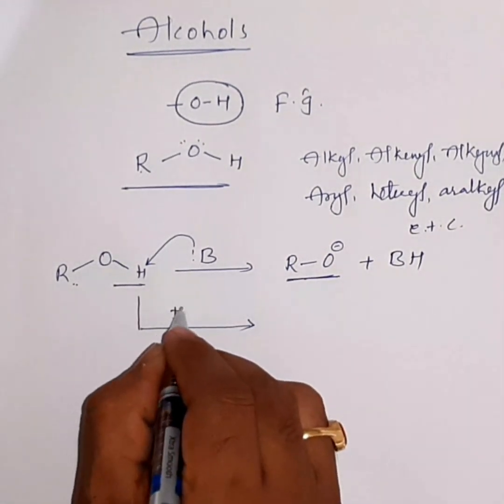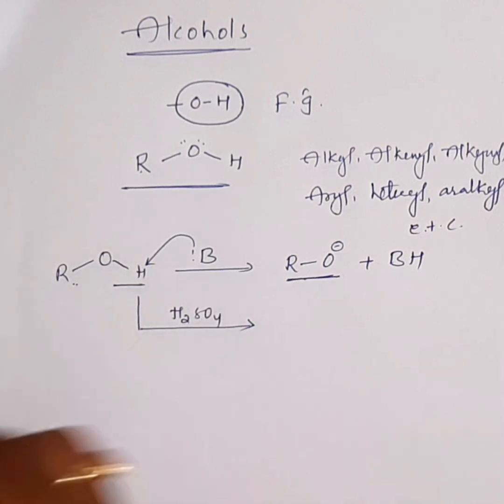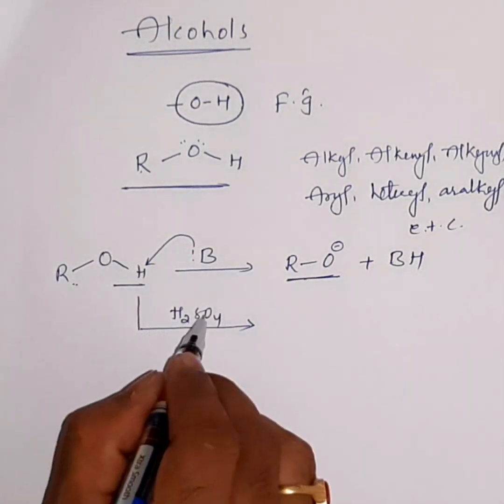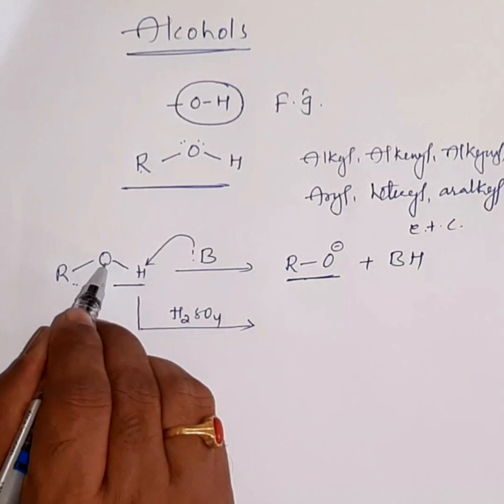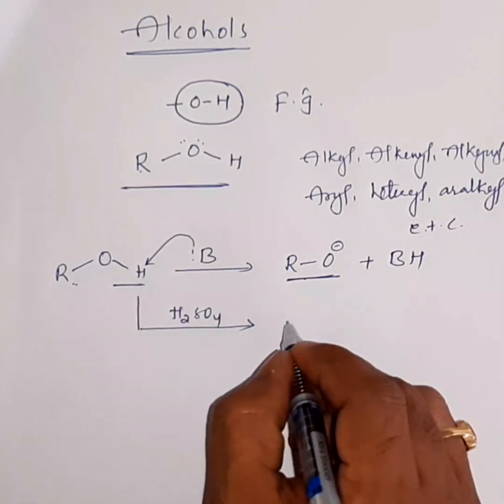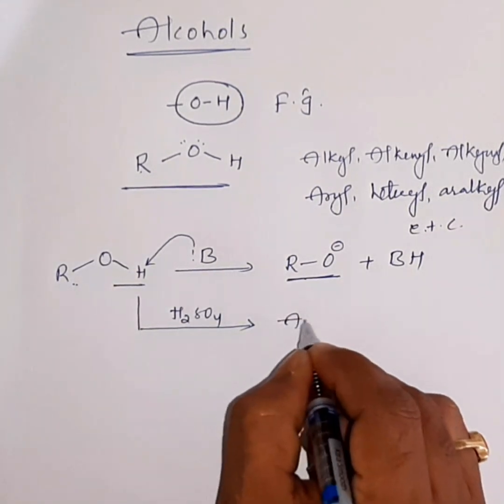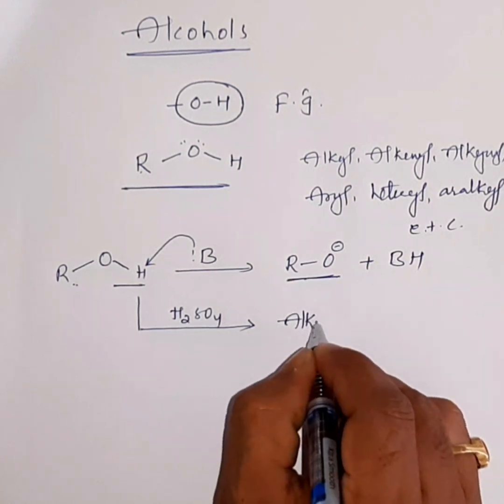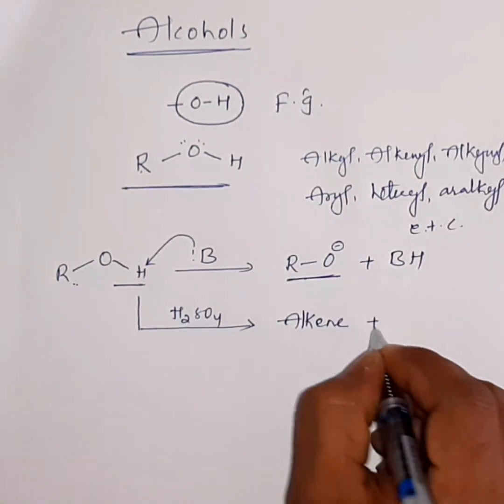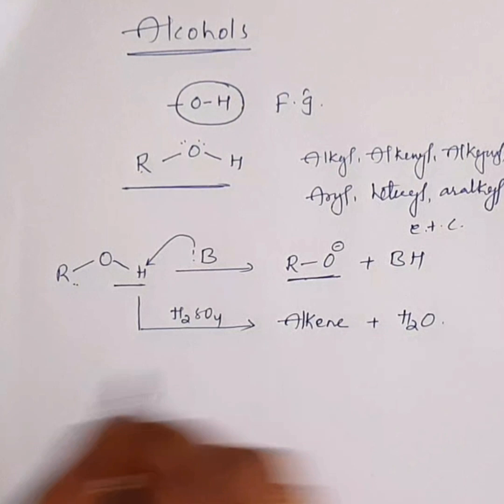Next, in the presence of strong acids like H2SO4, protonation on this oxygen may result in the elimination of water and lead to the formation of alkenes, followed by dehydration.